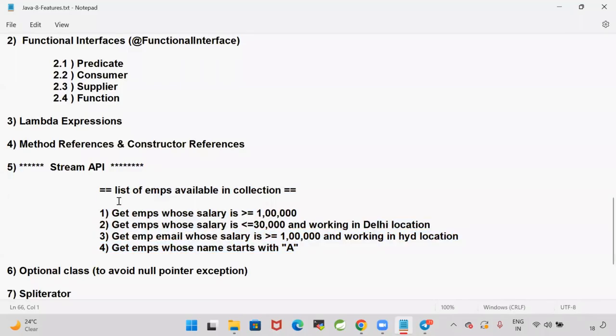The collections framework is used to store objects, a group of objects. If you want to represent a group of objects, you will go for collections. Once the data is available in the collection, to process that data, we are going to use the Stream API.